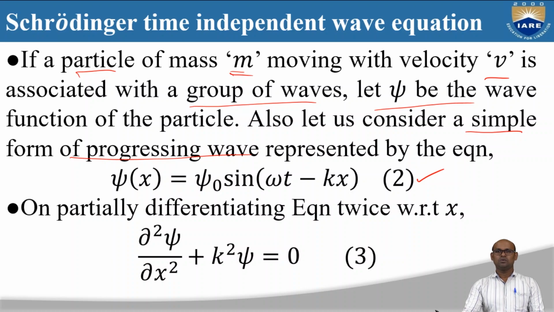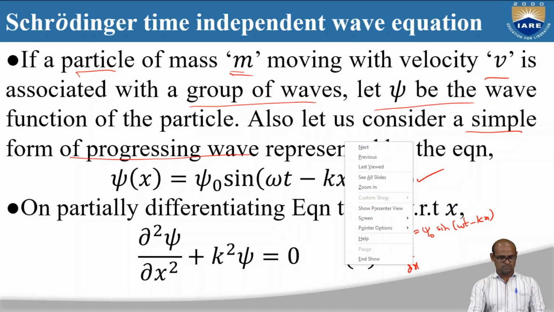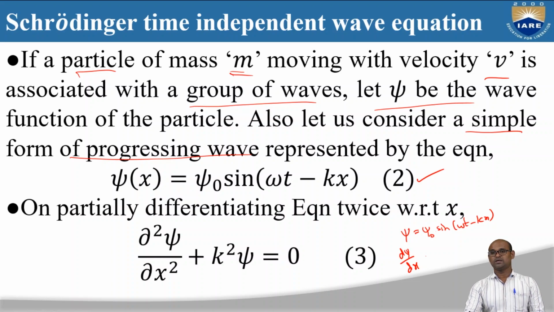Okay, so I am going to differentiate this equation twice. Basically I have ψ = ψ₀ sin(ωt − kx). Differentiating, dψ/dx is equal to ψ₀, the derivative of sine is cos(ωt − kx), and the differentiation of −kx gives a minus.